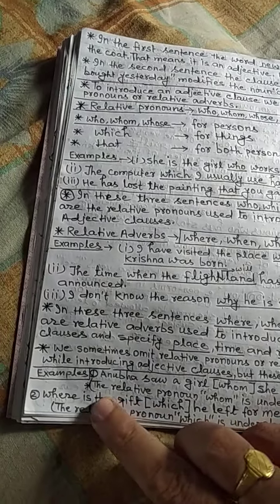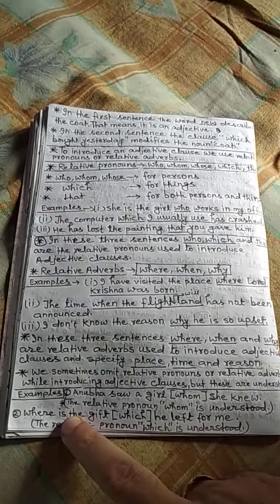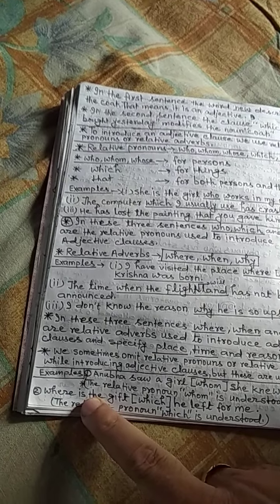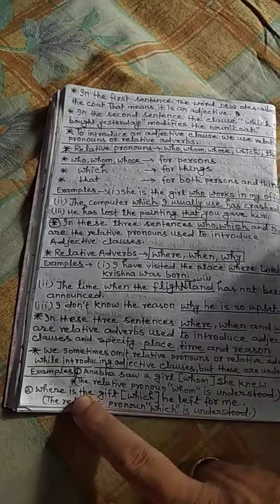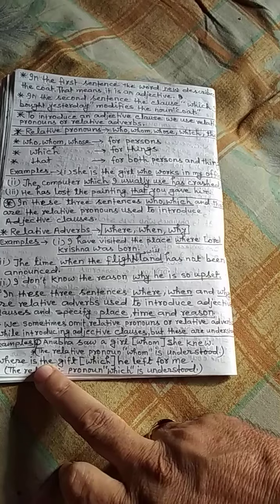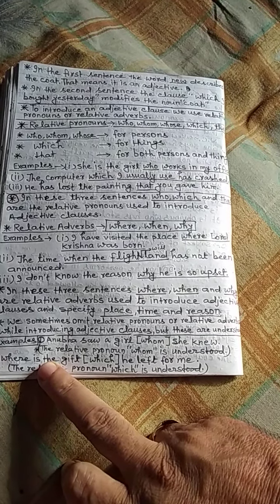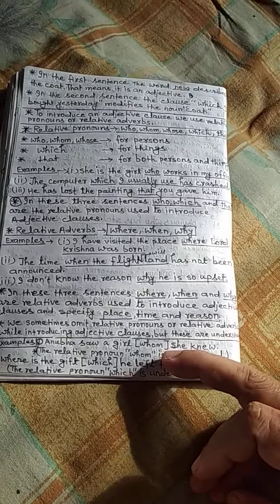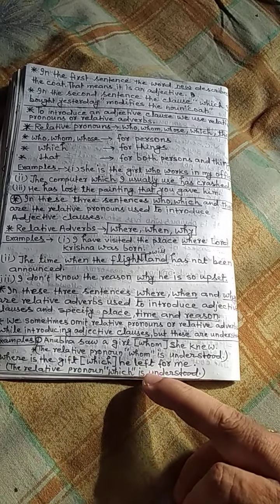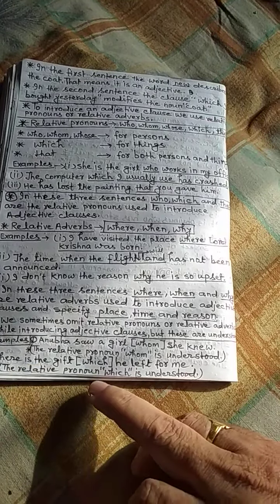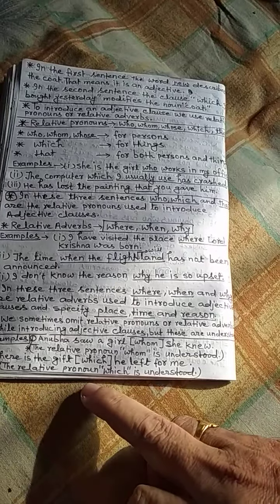We sometimes omit relative pronouns or relative adverbs while introducing adjective clauses, but these are understood. Examples: Anubha saw a girl whom she knew. Here, whom has no importance. It depends upon us whether to put it or not. The relative pronoun whom is understood. Where is the gift which he left for me? The relative pronoun which is understood.